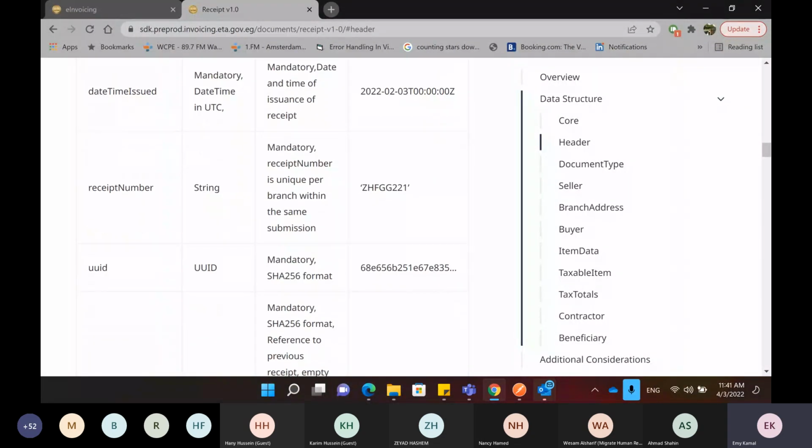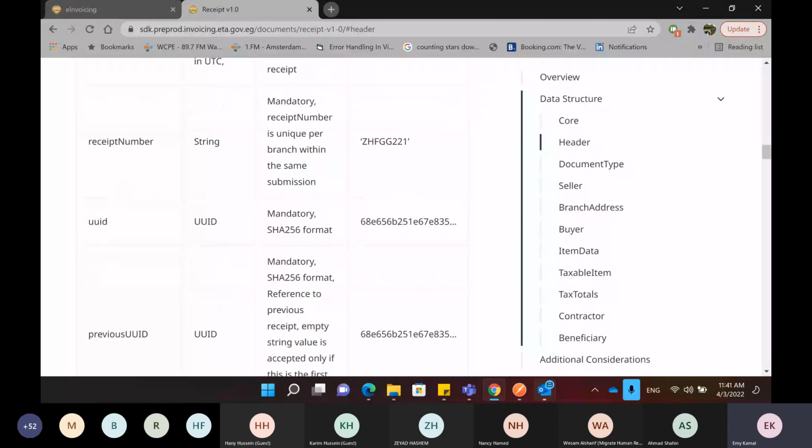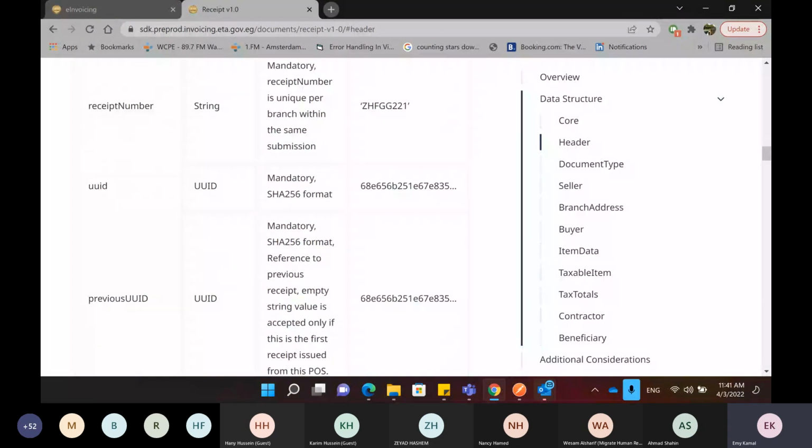And then we have the UUID. This is the universal identifier of the receipt, which is a mandatory field, and it's in SHA 256 format. And we have a section explaining that I will be showing you later in the session on how to generate the UUID for the receipt.